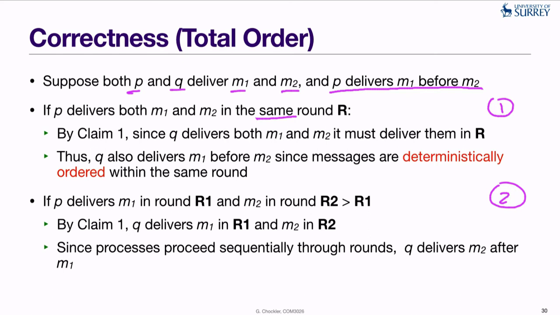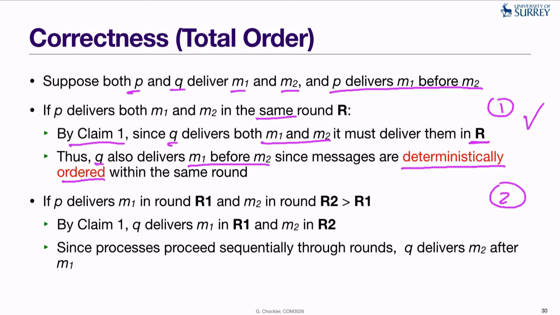So in case one, since we know that all messages are delivered in unique rounds by claim one, and we know that Q delivers both M1 and M2, it must deliver them in the same round as the one at which P delivers M1 and M2, and this is round R. Okay, and since we know that all messages that are delivered in the same round are deterministically ordered, by the algorithm, because we apply this deterministic sort function that we have seen in the pseudocode, it means that Q will also deliver M1 before M2. Okay, so this completes case one.